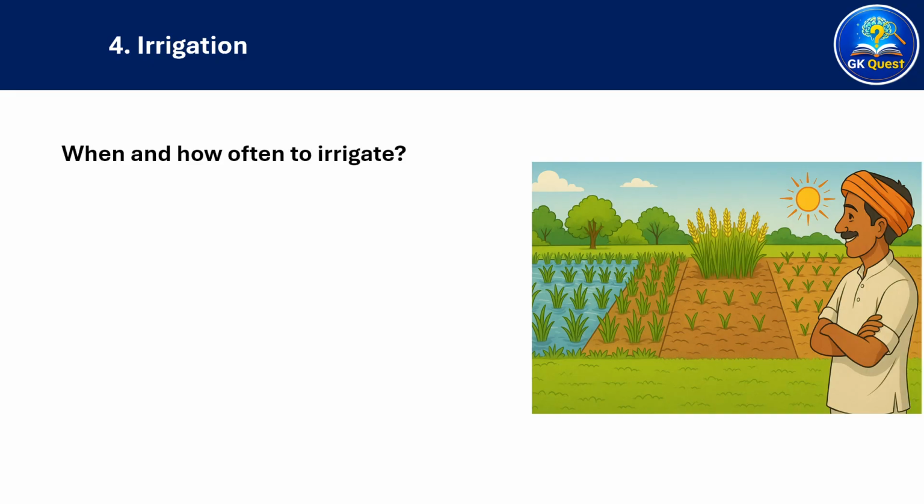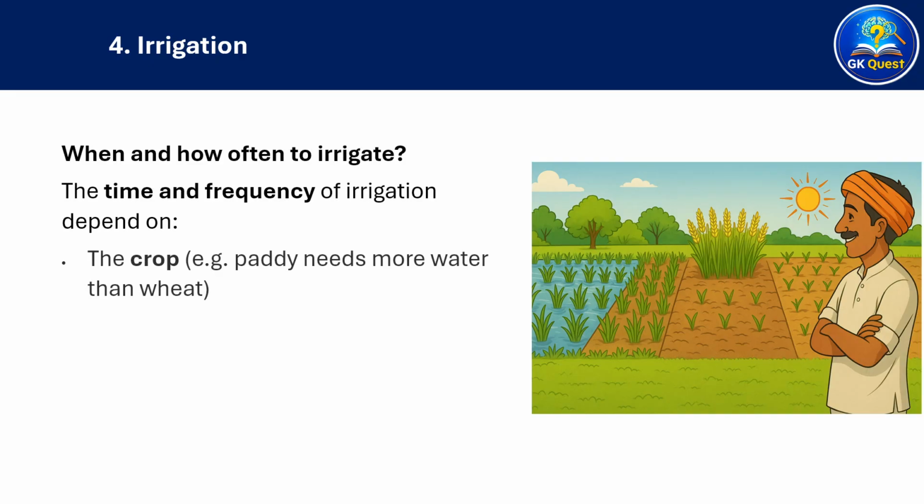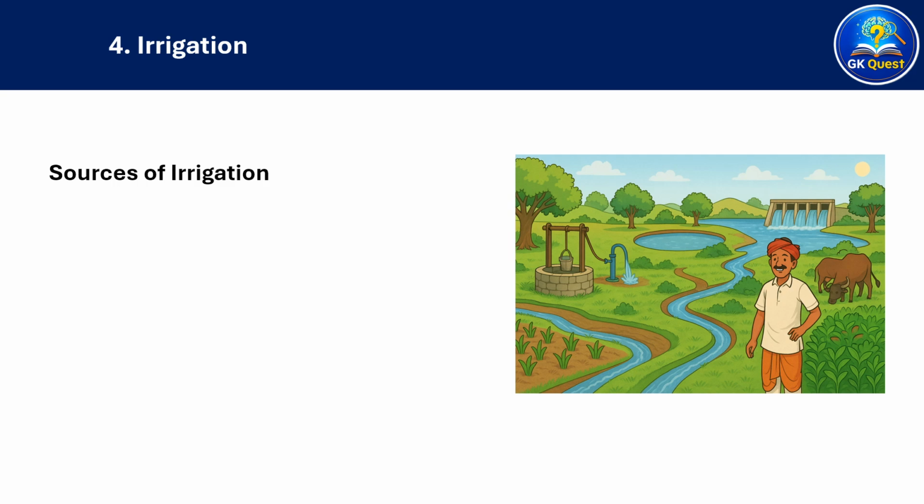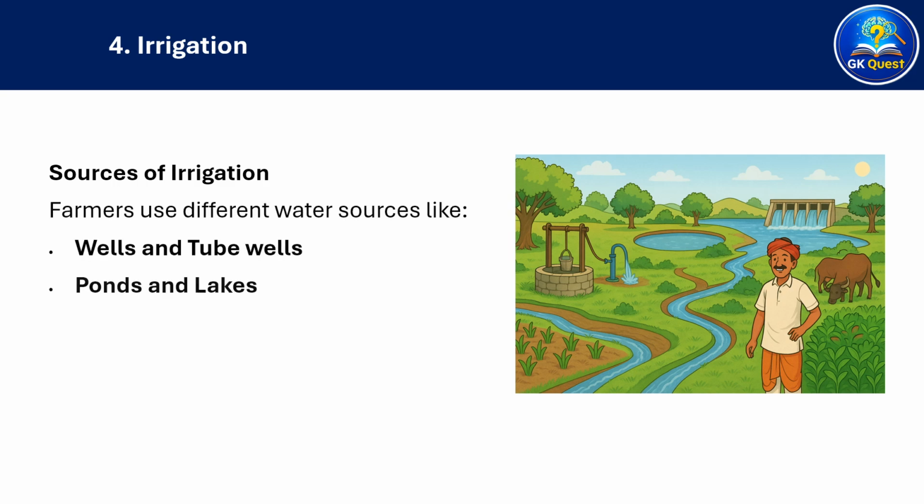When and how often to irrigate? The time and frequency of irrigation depend on the crop, e.g., paddy needs more water than wheat. The soil type: sandy soil loses water faster. The season: more frequent in summer due to evaporation. Sources of irrigation. Farmers use different water sources like wells and tube wells, ponds and lakes, rivers and dams, and canals.